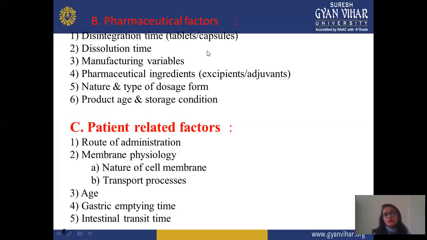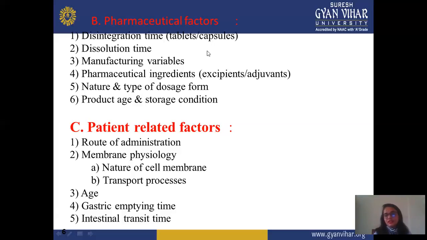And next is membrane physiology. This also depends on person to person. Nature of cell membrane and transport process: which process takes place in a particular person, according to the nature of the cell membrane in the particular patient. Next is age. Age is a very important major factor affecting drug absorption. And according to age, the membrane thickness also varies. That's why age is also responsible.